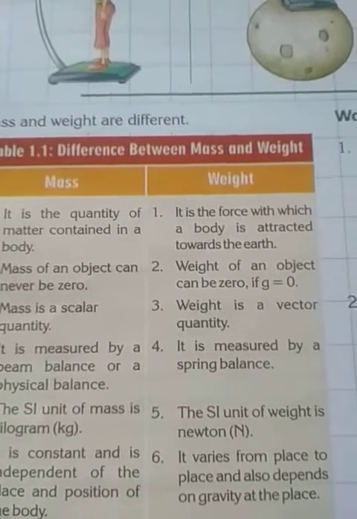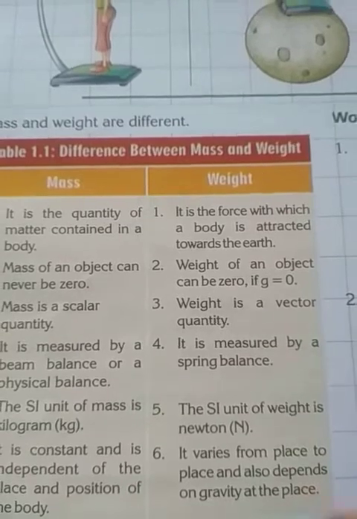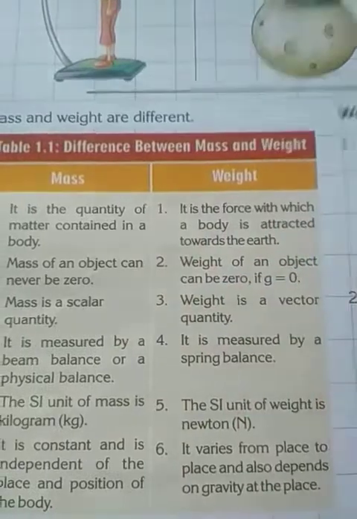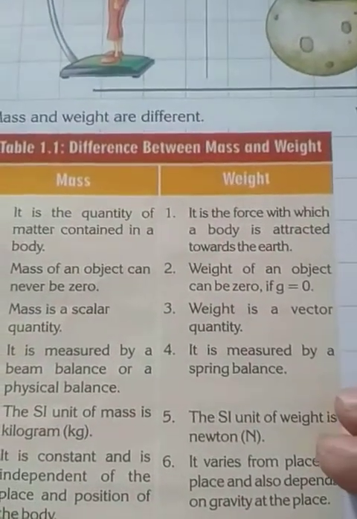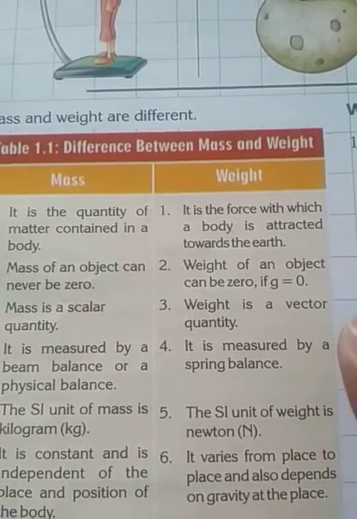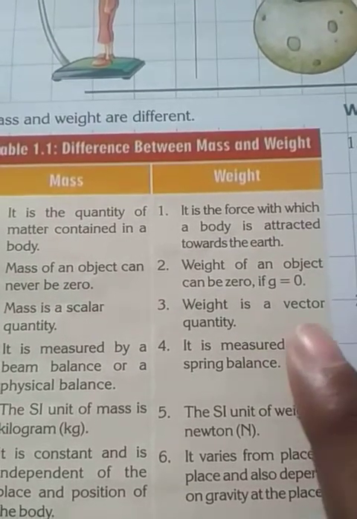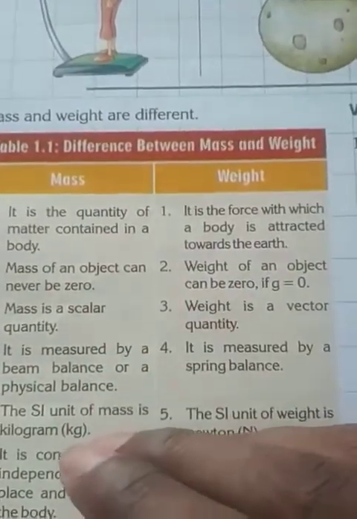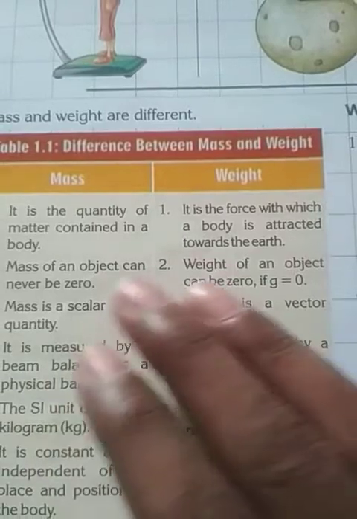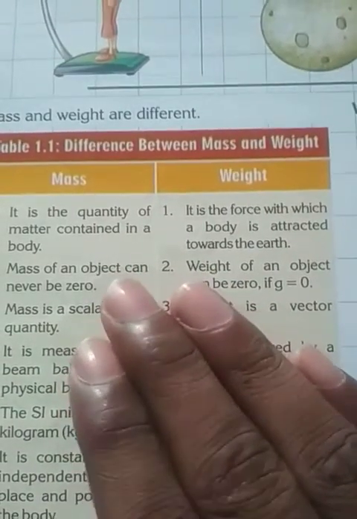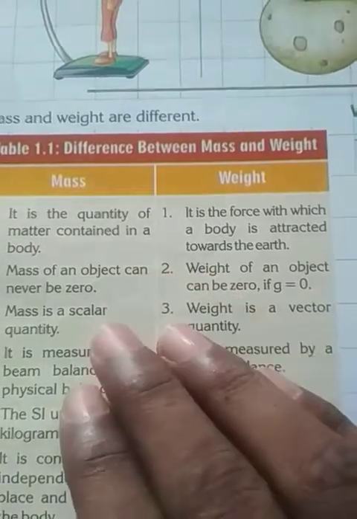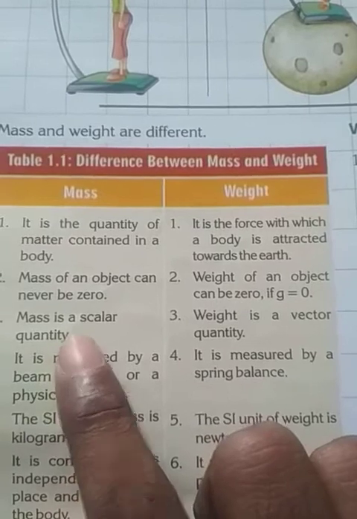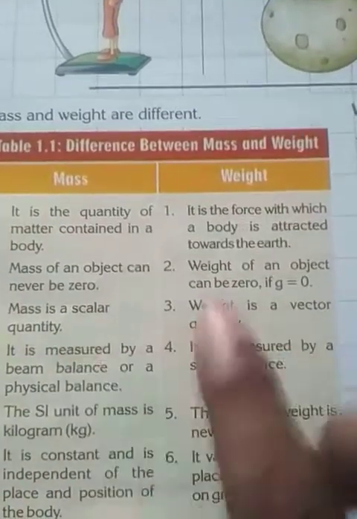Scalar quantity and vector quantity. Scalar quantity means those having only measurement. If you are saying mass, you only have to say 1 kg, 2 kg or 500 gram, 700 gram. You don't have to say 1 kg in the west direction, 1 kg in the east direction, 1 kg in the south direction. You only have to say the measurement, 1 kg, 2 kg or whatever. So mass is a scalar quantity because it has only measurement, and does not have any direction.